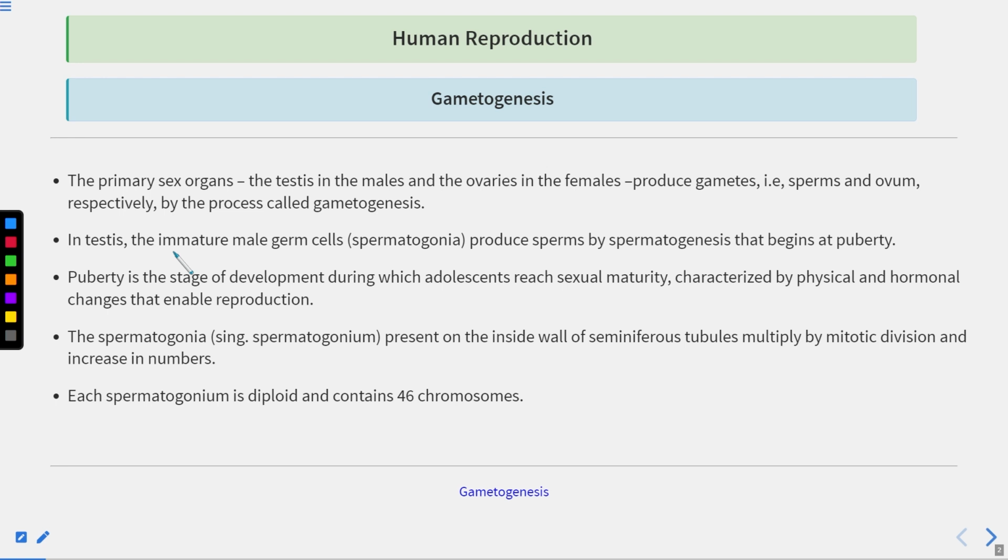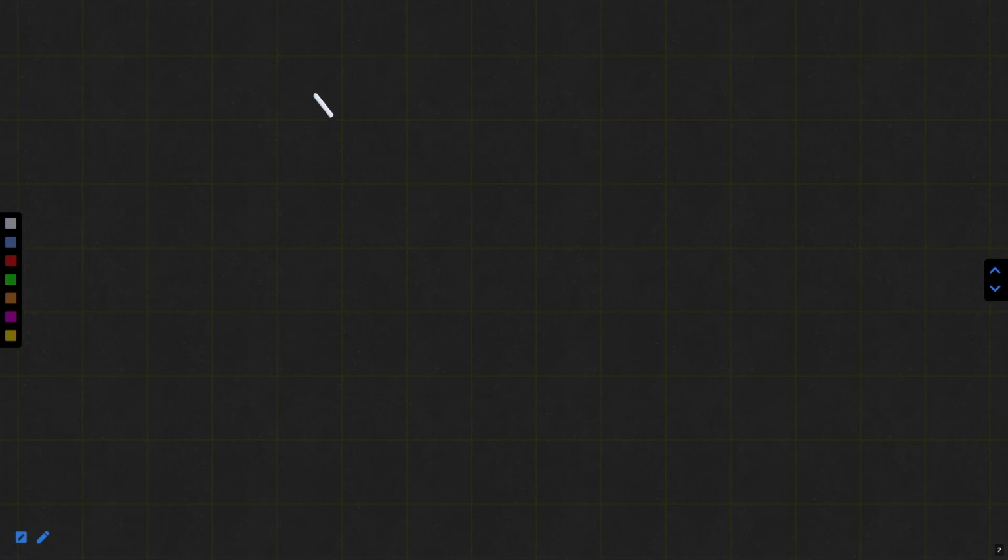In the male reproductive system, do you know what the primary sex organ is? Testes. Sex organs can be primary sex organs, or they can be secondary or accessory sex organs.